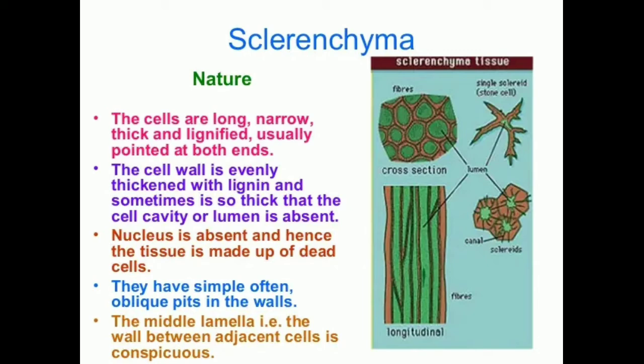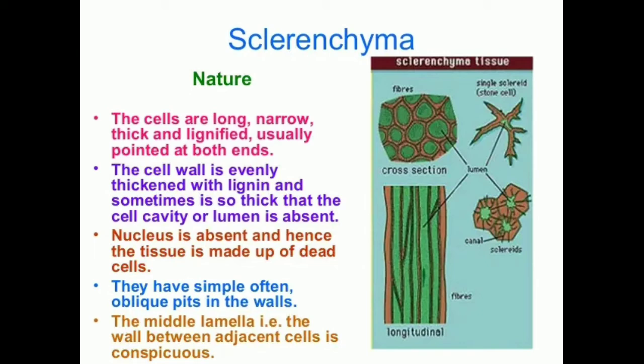Lignin is a complex polymer which acts as a cement and hardens the cell wall, and it will provide flexibility and great tensile strength to the plant. Nucleus is absent in the case of sclerenchyma. That's why sclerenchyma is dead cells. They have very simple, often oblique pits. Pits means there will be some pores in the cell walls.